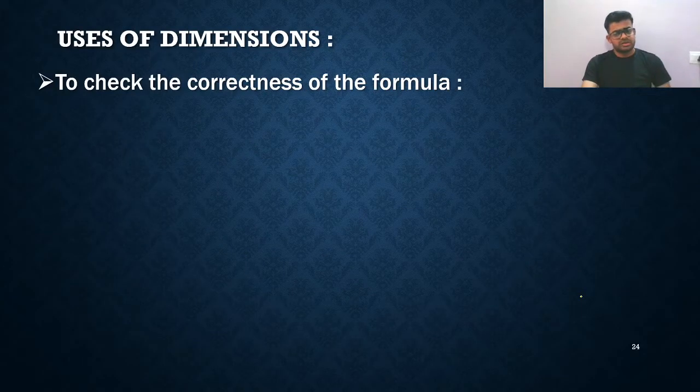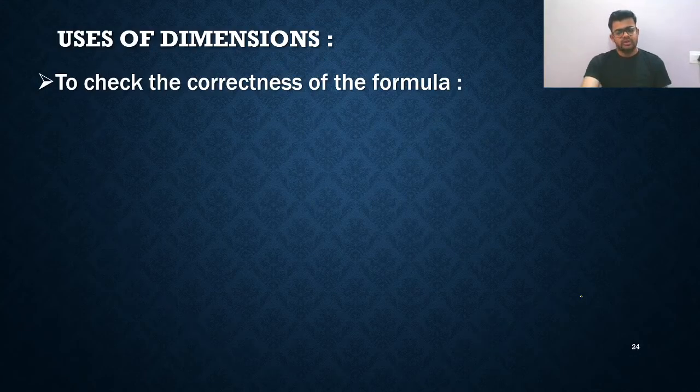Uses of dimensions. So at first, definitely why are we using these dimensions, what is the need? Simply speaking, these dimensions are very, very important. Sometimes in many questions, without calculation you can find the answer. You just check whether the variable terms given there are dimensionally correct or not. For example, LHS should always be equal to RHS. So LHS should have the same dimensional formula as RHS.